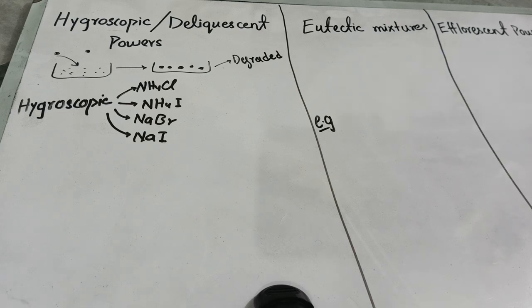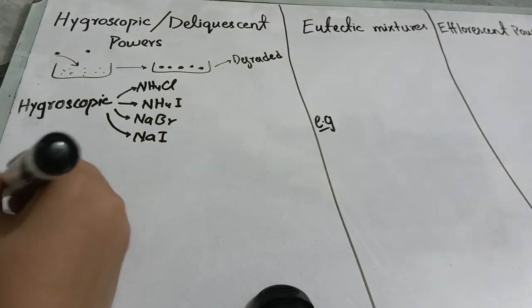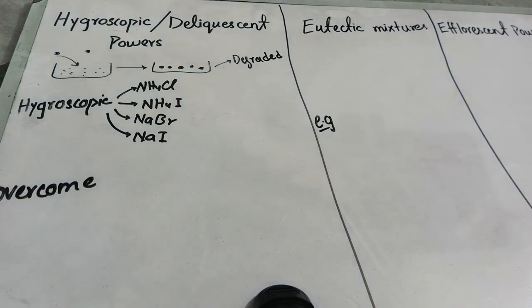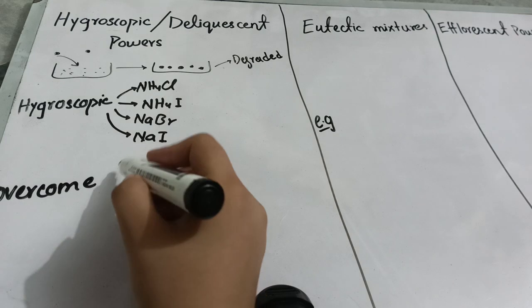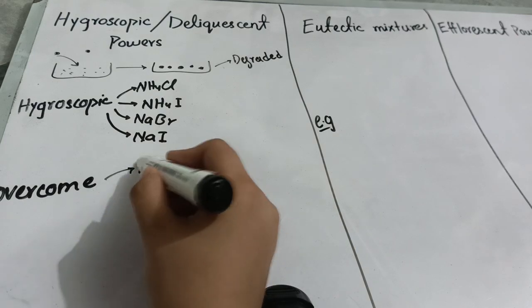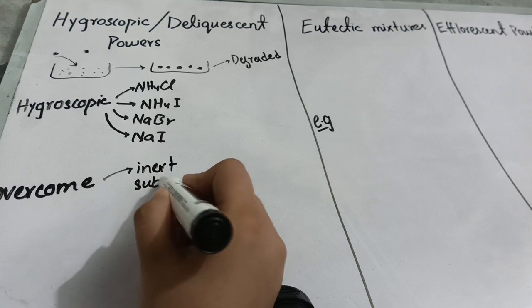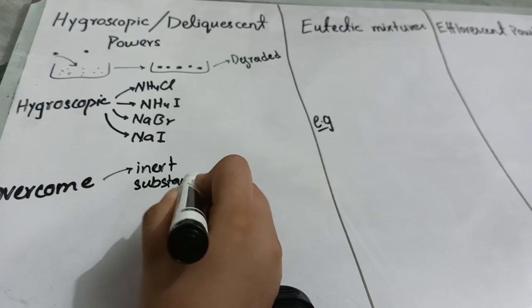So in order to overcome this problem, what will we do? We will take three steps. So how do you overcome this problem? First of all, you have to add some type of inert substance in it. So what are these inert substances?